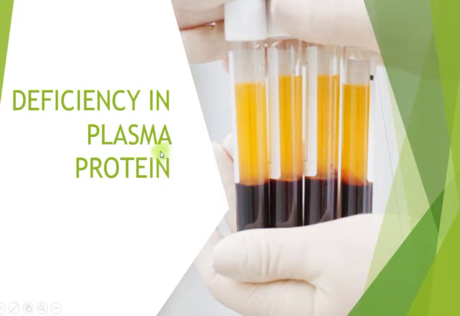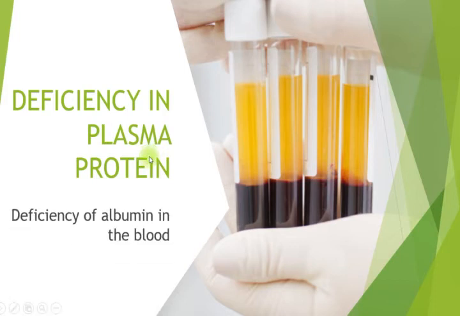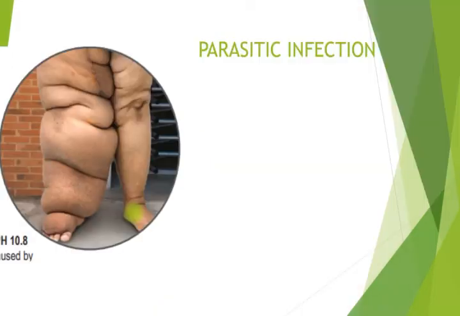Okay, next we go to another cause of edema, which is deficiency in the plasma protein. So deficiency of the plasma protein here involves the deficiency of albumin in the blood. Albumin is one of the plasma proteins in the blood, right? So it will cause edema if there is a lack of albumin in the blood.